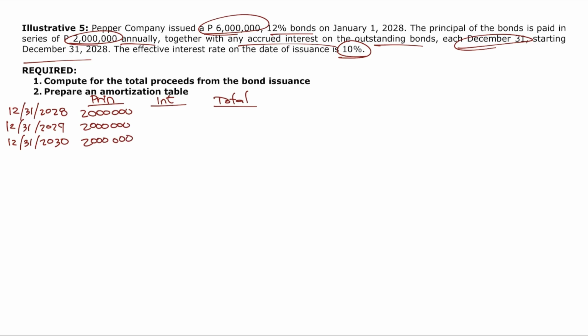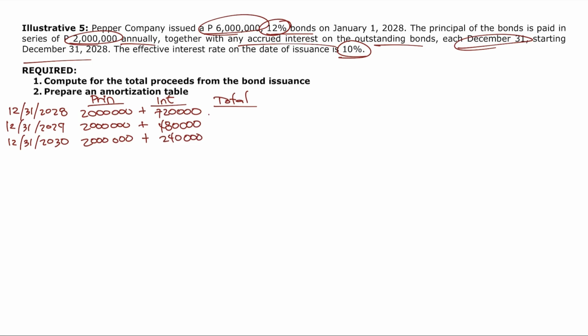Payment of interest, how much? Well, payment of interest is based on the nominal rate, that's 12%. At the beginning of 2028, 6 million is owed. So, 6 million times 12% is equal to 720,000. But at the beginning of 2029, since we already paid 2 million, only 4 million is left. So, 4 million times 12% is 480,000. Then, for the year 2030, only 2 million is left at the beginning. So, times 12%, only 240,000.